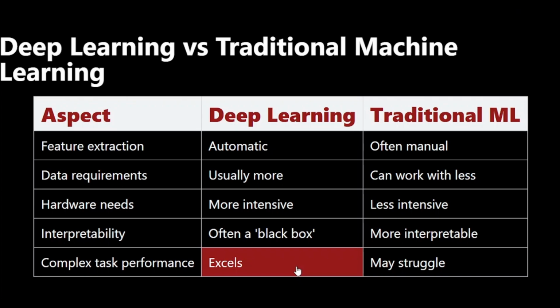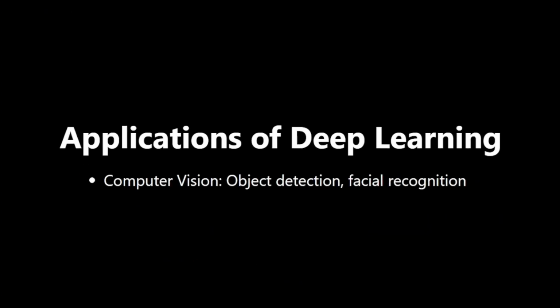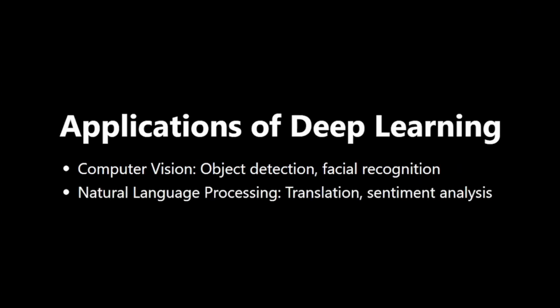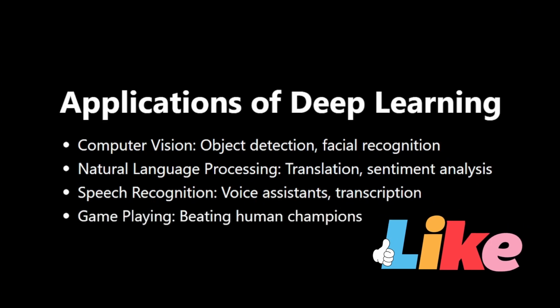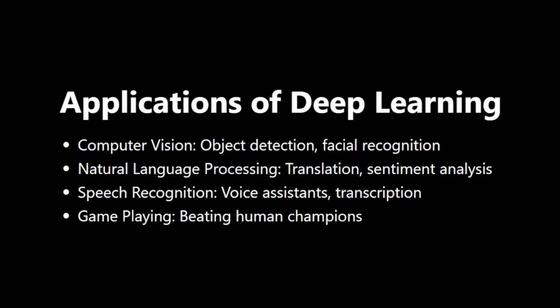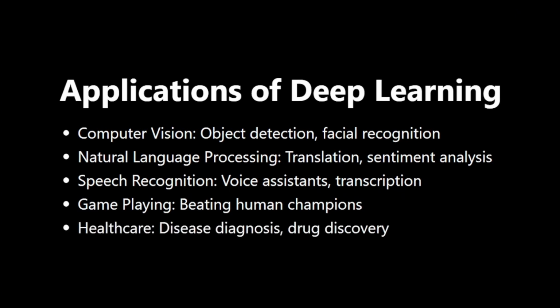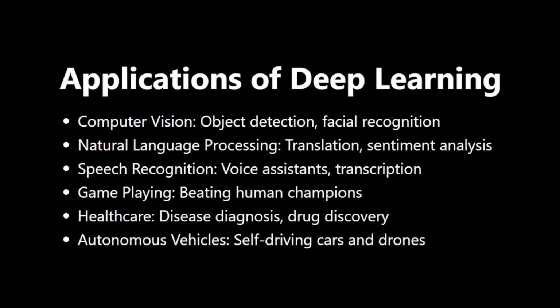Applications of deep learning. Deep learning has revolutionized many fields. Computer vision: object detection, facial recognition. Natural language processing: translation, sentiment analysis. Speech recognition: voice assistance, transcription services. Game playing: beating human champions at complex games. Healthcare: disease diagnosis, drug discovery. Autonomous vehicles: self-driving cars and drones.